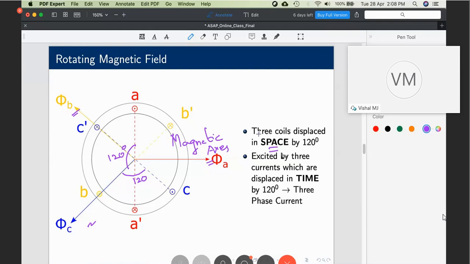What are the features of a uniform RMF? It has a constant amplitude and it rotates at a constant speed determined by the stator frequency. For these conditions to be satisfied, both are needed. The coils must be displaced in space by 120 degrees, and the excitation currents must be displaced in time by 120 degrees. These two are a must. Many students skip this portion, but actually this is very important. If they are not displaced in space by 120 degrees, then you will not get a uniform rotating magnetic field. You can get a non-uniform RMF, agreed, but a uniform RMF will not be available if the coils are not displaced in space by 120 degrees. Hope the concept is clear.